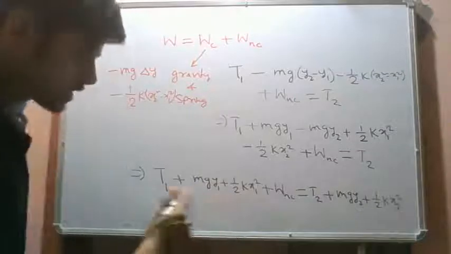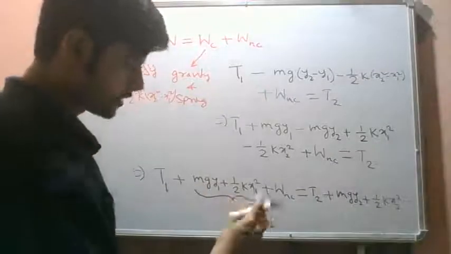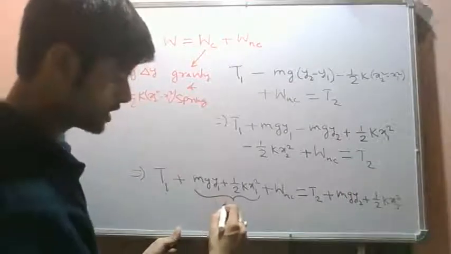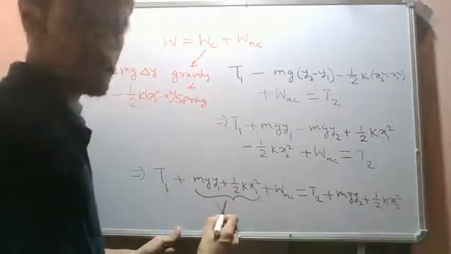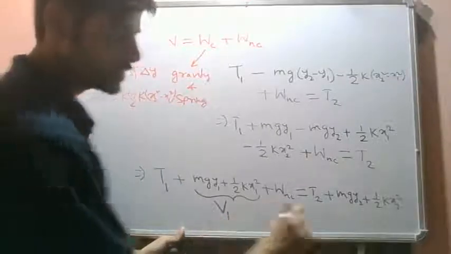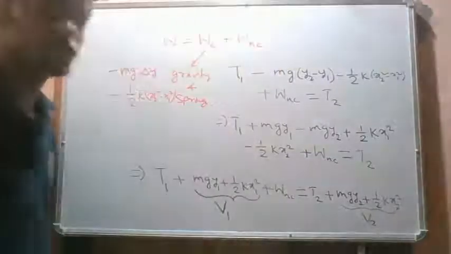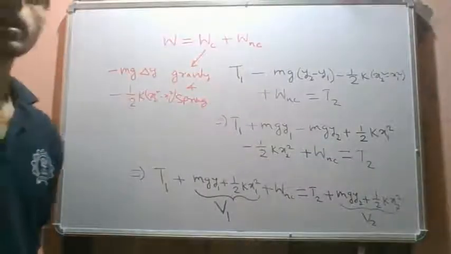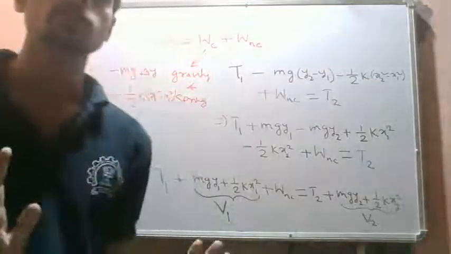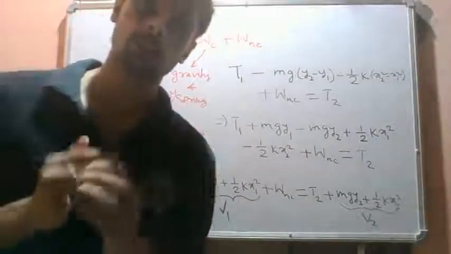So these two quantities we will combine and we call it the total potential energy of the system. Okay, this is, let's say, V2. So the potential energy of the system depends only on the initial and final positions of the system.